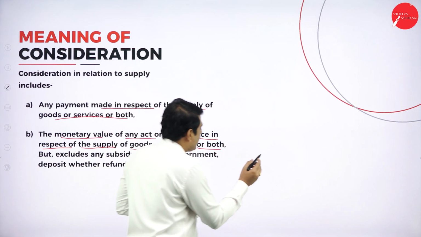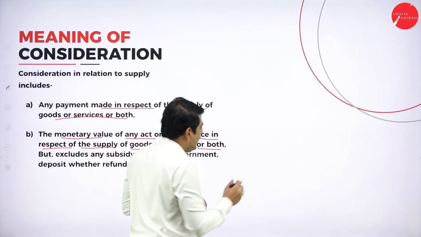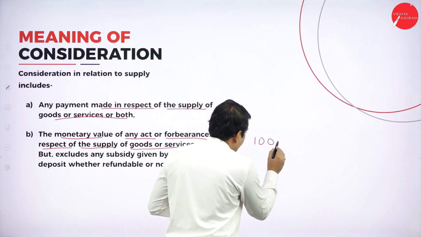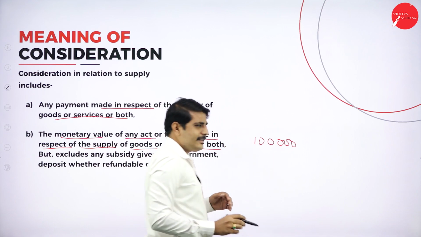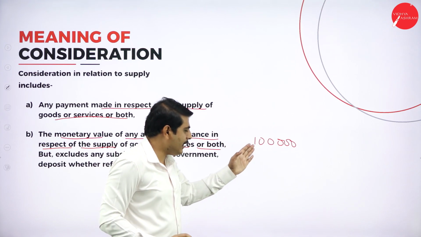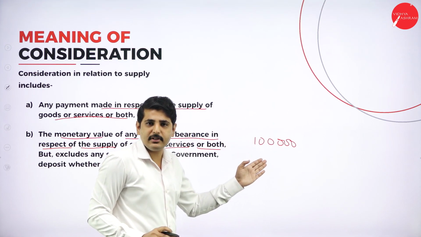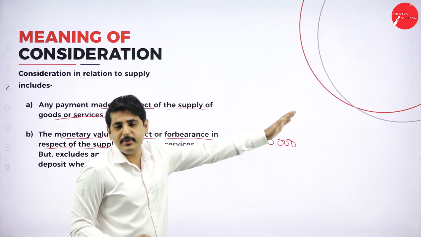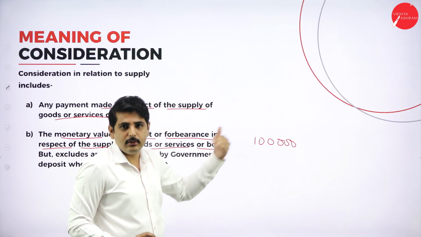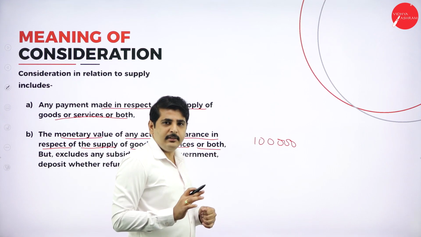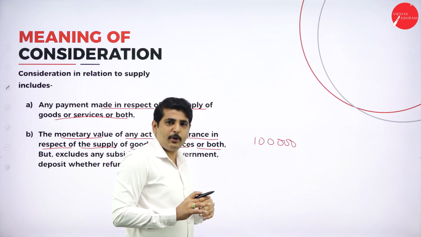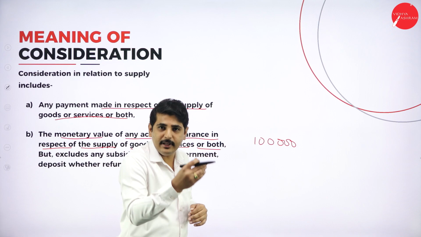The worth of the supply is 1 lakh rupees. But as a lawyer, I will not pay the 1 lakh rupees in the form of cash. I will help that particular business person who supplies the goods to me.